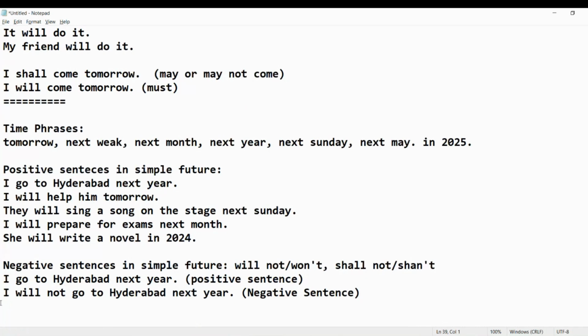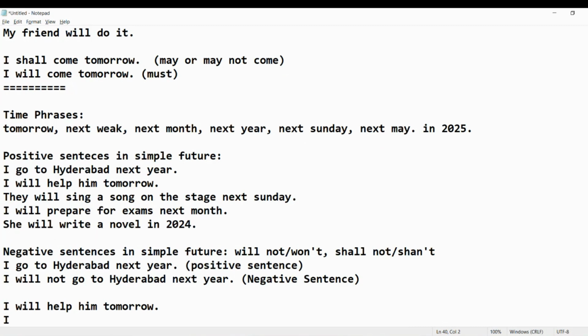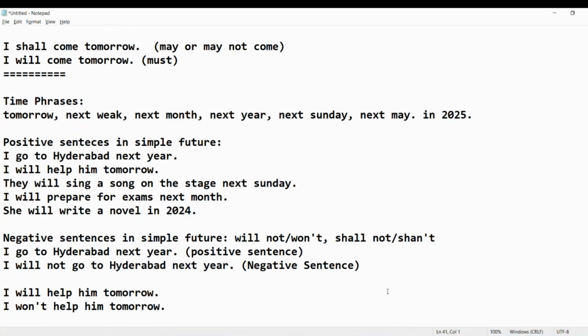If you take this next sentence, I'll help him tomorrow. This is positive sentence. And what is negative sentence? I won't help him tomorrow. This is negative sentence.